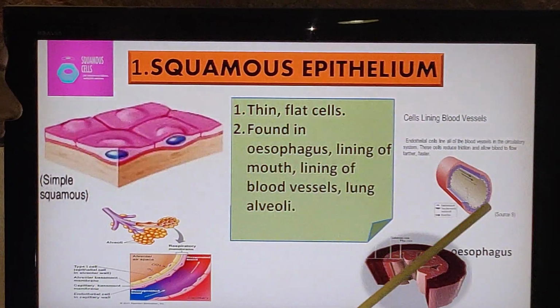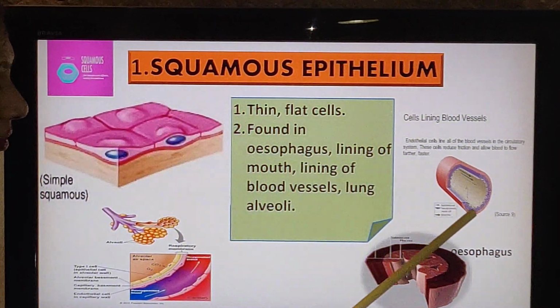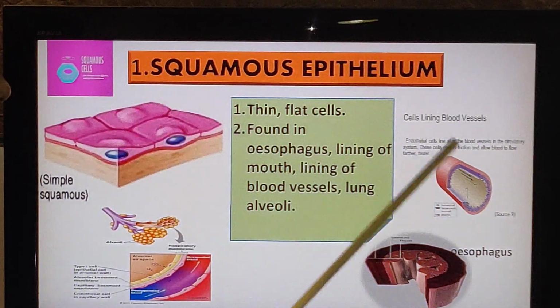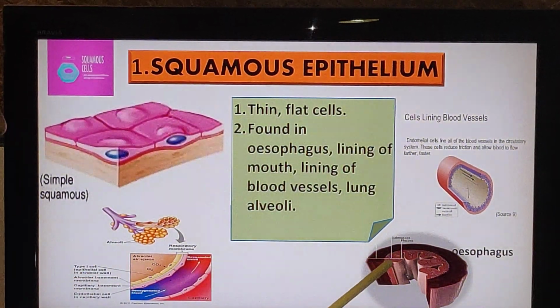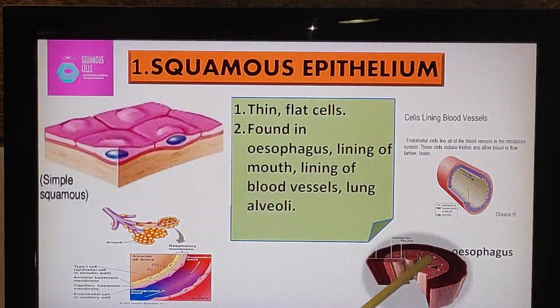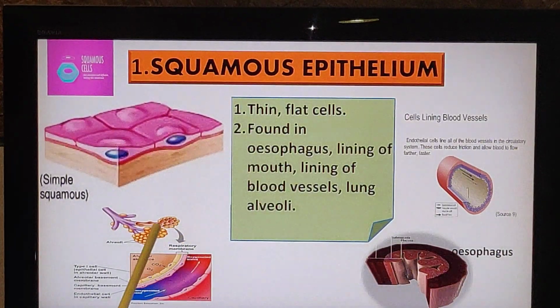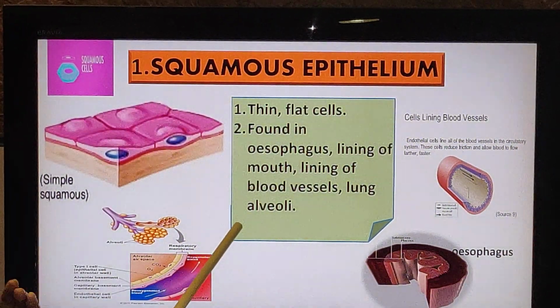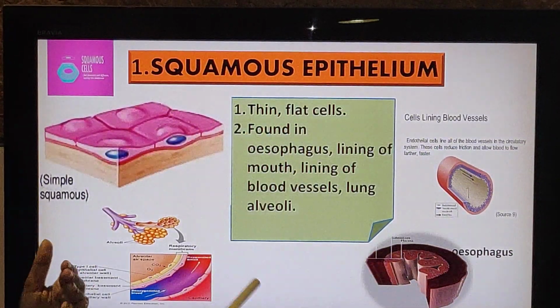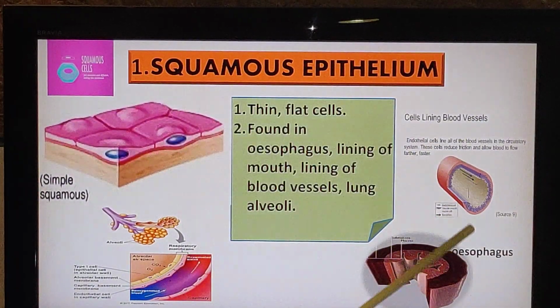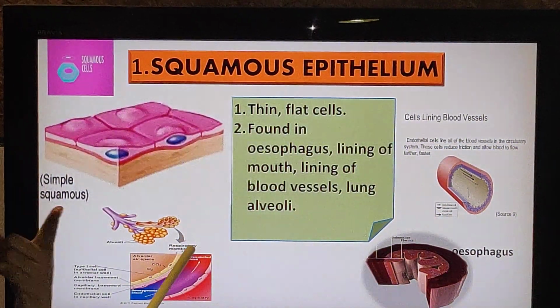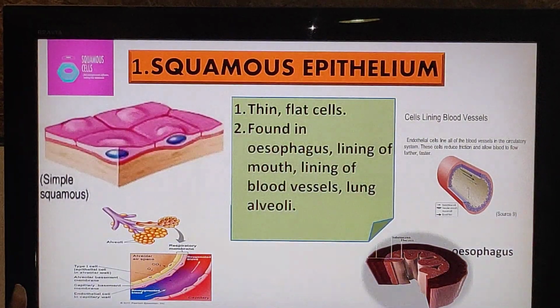You see, this is a blood vessel, a section of the blood vessel. The blue color shown here is the epithelial tissue, so it's forming a lining inside the blood vessel. Similarly, this is a section of the esophagus. The inner lining, this one, is the squamous epithelium. Similarly, the lung alveoli. The alveoli are responsible for efficient exchange of gases, so there also they have these thin flat cells called squamous epithelium. So remember the locations: the blood vessels, the esophagus, the lung alveoli, and the mouth all have squamous epithelium as the epithelial tissue.